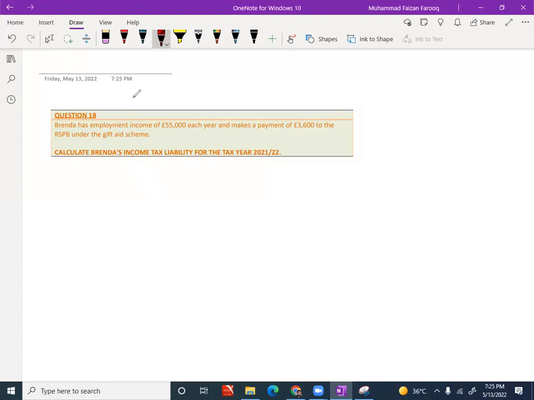Okay. First thing is she has an income, employment income. Employment income is part of non-savings. Total column will be there. Employment income, how much? 55,000. There is no other income, which means this is the net income.